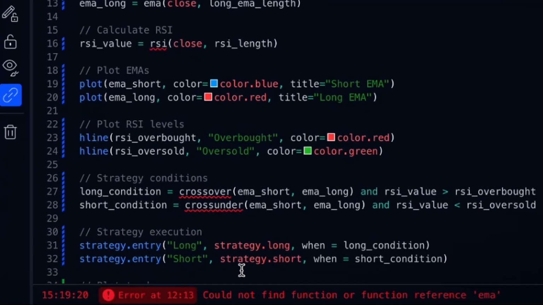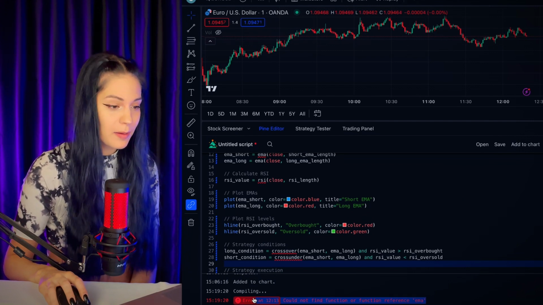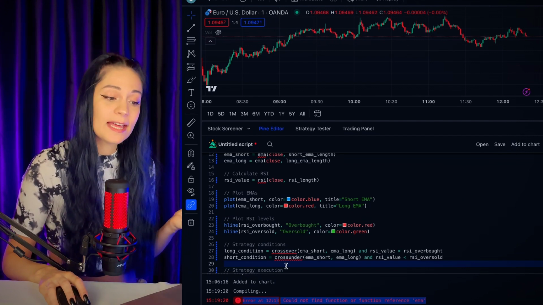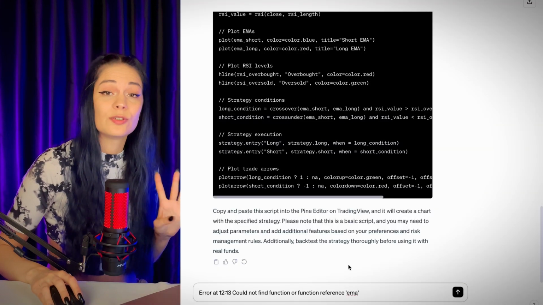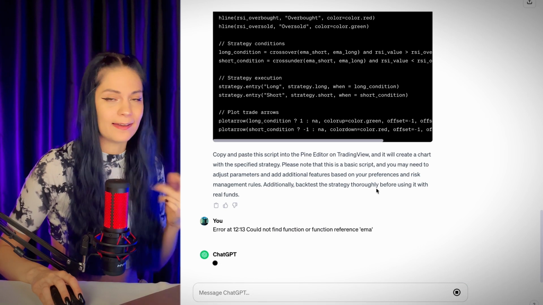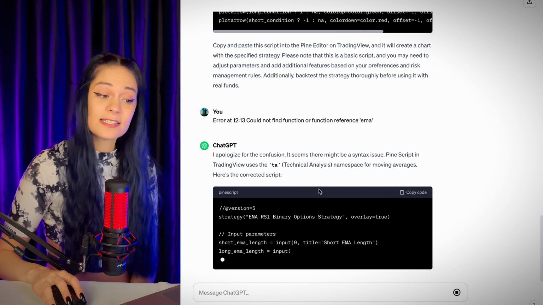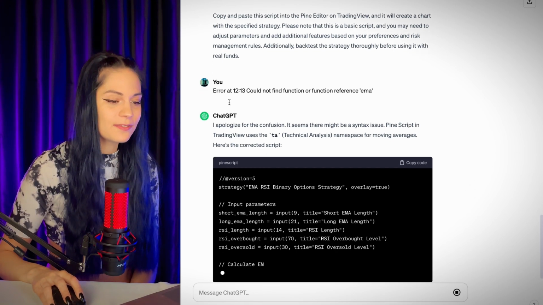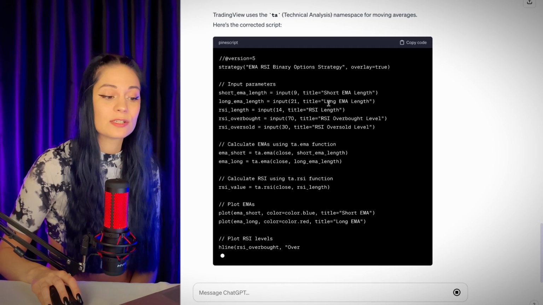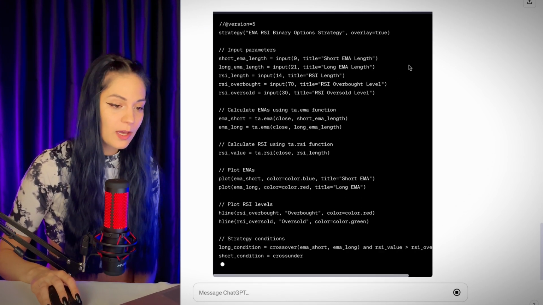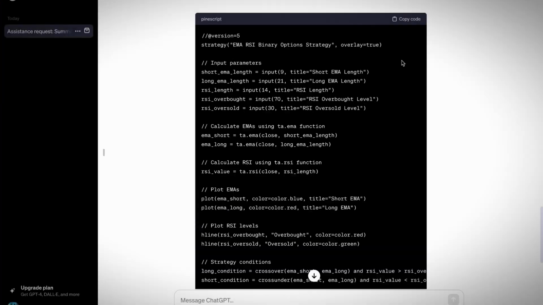Oh, shit. Okay, now you see an error being thrown at us, but there is actually nothing wrong with that. We are just copying this error and we insert this error into ChatGPT. Again, not rocket science, right? Easy as hell. So our assistant apologizes and gives us a correct version of the code, which we will insert into TradingView again. We repeat this process until there are no errors left.